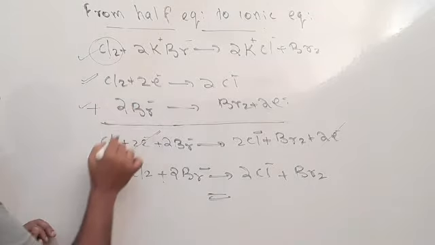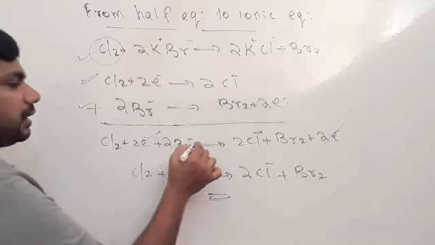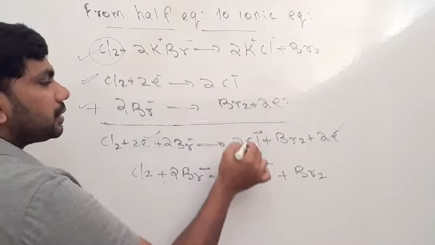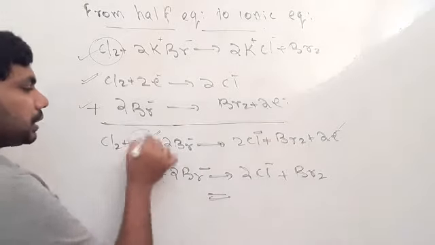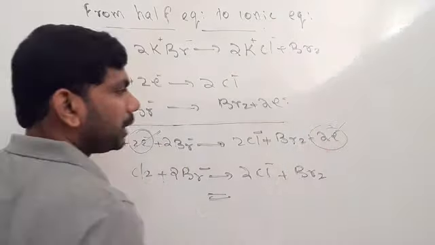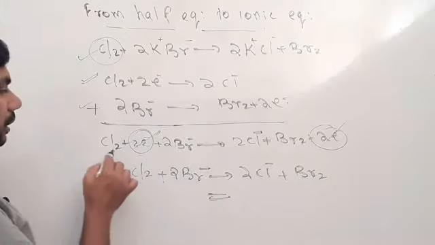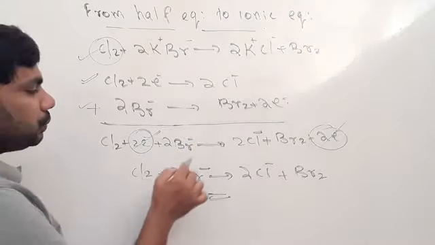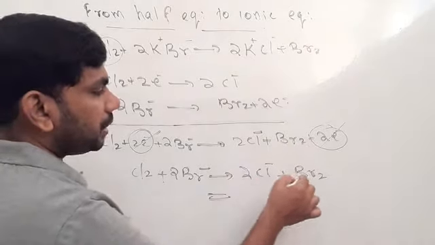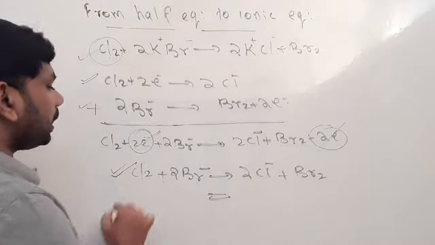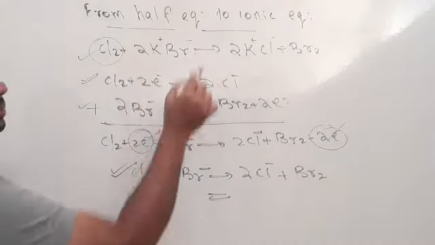So Cl2 plus 2 electrons plus 2Br minus gives 2Cl minus plus Br2 plus 2 electrons. See here, both sides there are 2 electrons, so you can cancel them. So what is left? Cl2 plus 2Br minus gives 2Cl minus plus Br2. This is the final ionic equation for this chemical reaction.